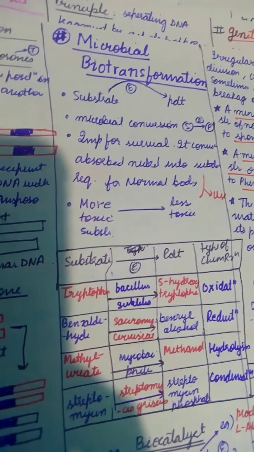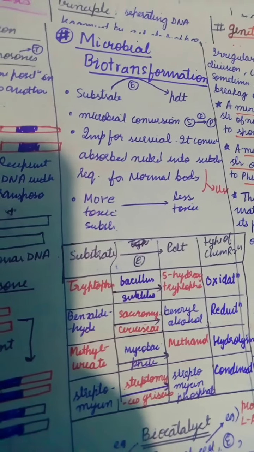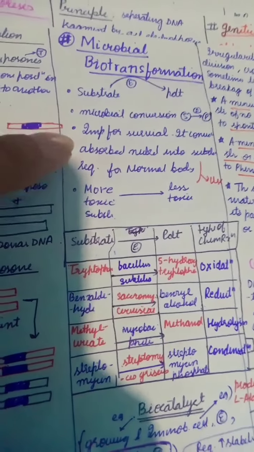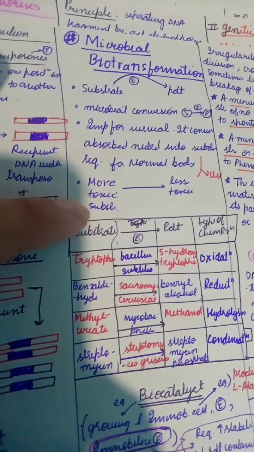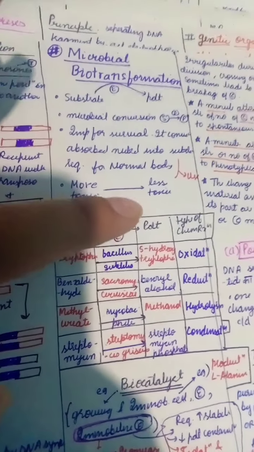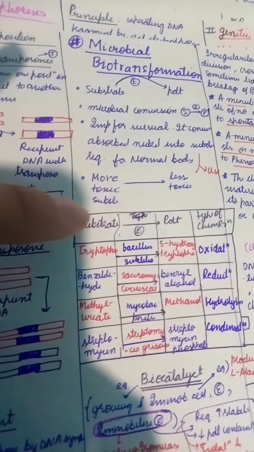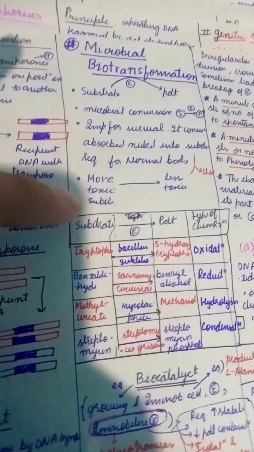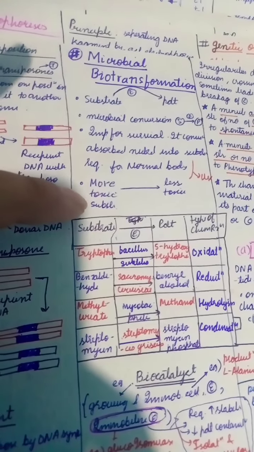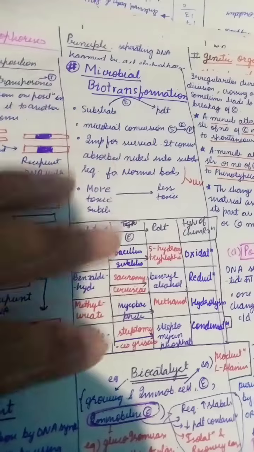Biotransformation occurs when a substrate is converted into a product in the presence of an enzyme. In this, the more toxic substance is converted into a less toxic one. We studied this in pharmacology and toxicology, with poisons and other substances. So the liver basically helps to convert more toxic substances into less toxic substances.